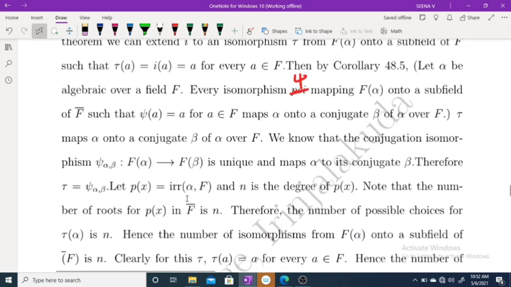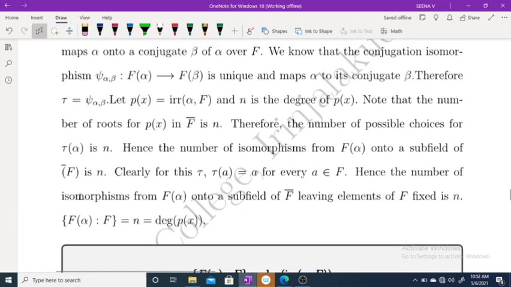And let p of x be the irreducible polynomial of alpha over F, and n is the degree of p of x. Note that the number of roots of p of x in F closure is n. Therefore, the number of possible choices for tau of alpha is n. Hence, the number of isomorphisms of F of alpha onto a subfield of F closure is n.